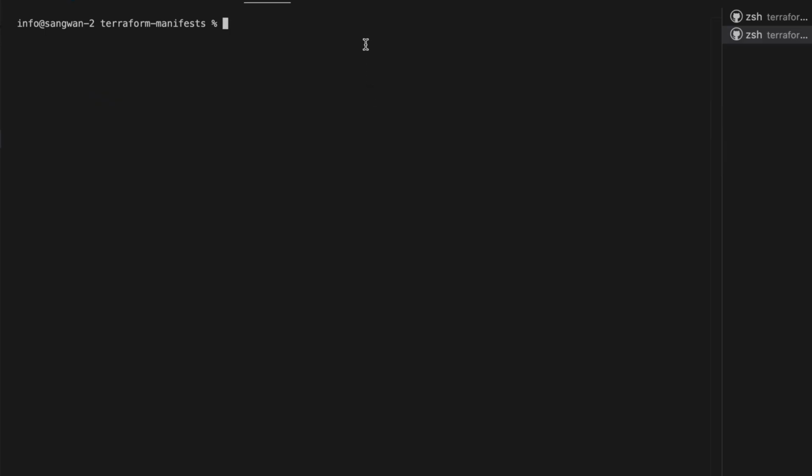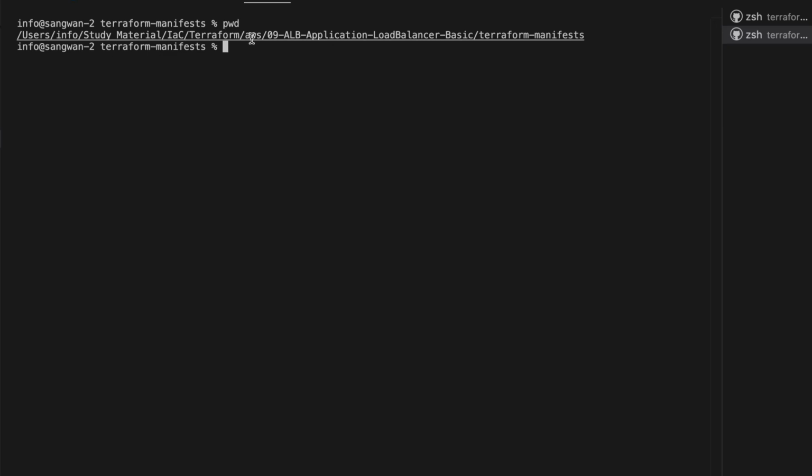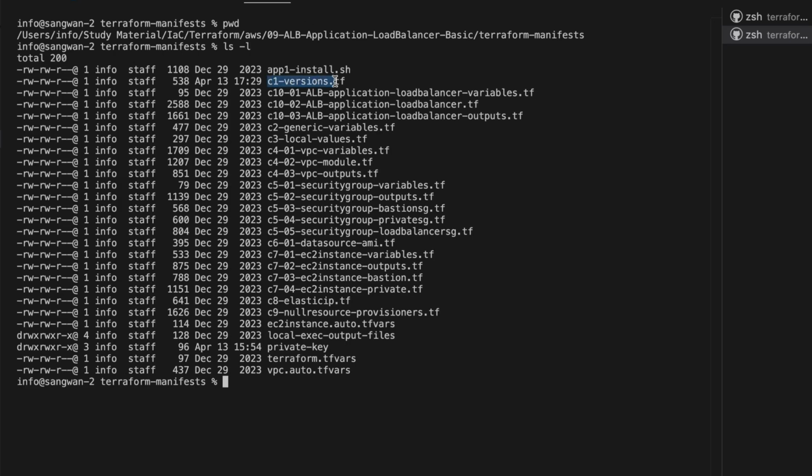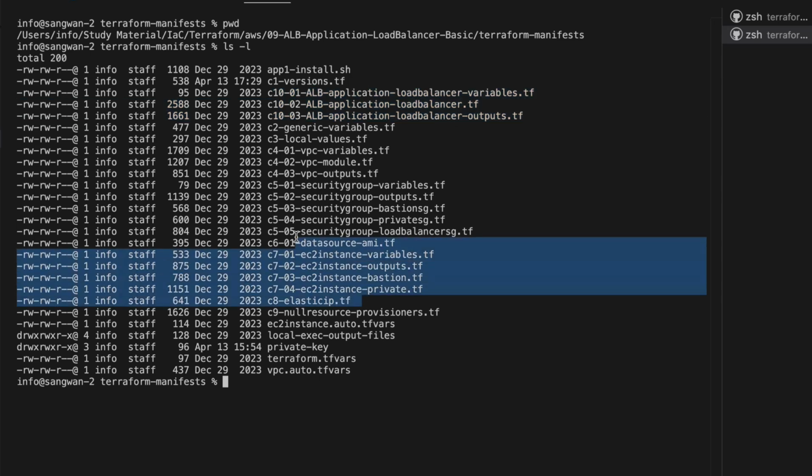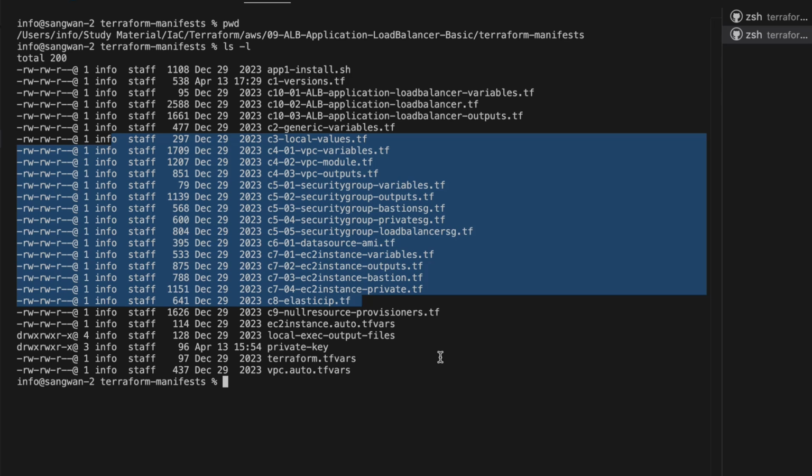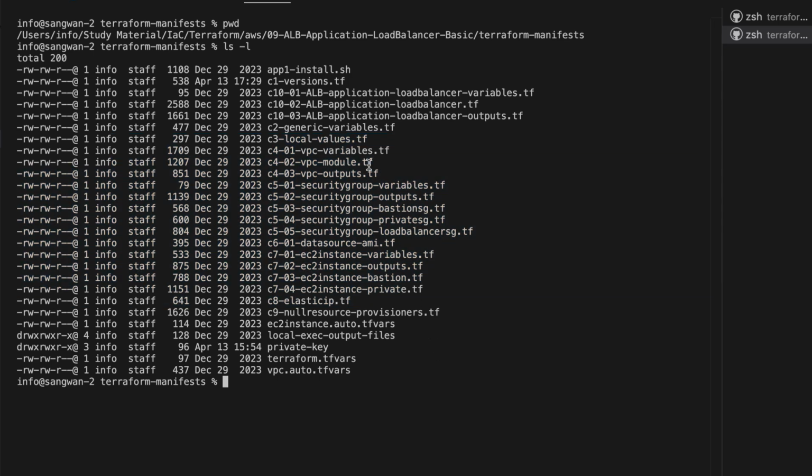I am working in the Terraform directory for this application load balancer, session 9. If you look at the file ls -l here, we have a version file, and these are the new files we are talking about: C1001 application load balancer, application 01, 02 and 03. Other than that, all other files are the same as the previous sections and previous examples. Now let's try this. First file, the main file for us is the application load balancer.